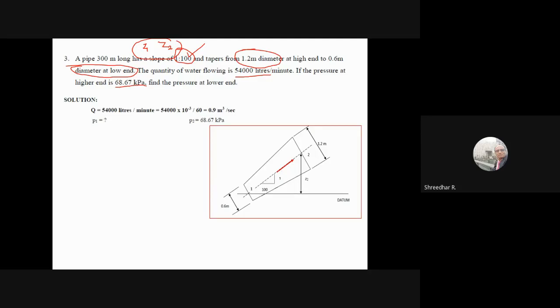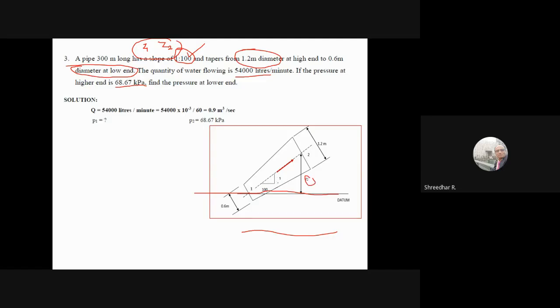When the flow direction is given like this, I have considered this as section 1 and this as section 2. Now it is your choice where to pass the datum. If you pass the datum here, then this distance is not known. Therefore take the datum and pass it through the lower section. Since the datum is passed here, z1 will be 0 and z2 you have to find out. So z2 is based on this slope.